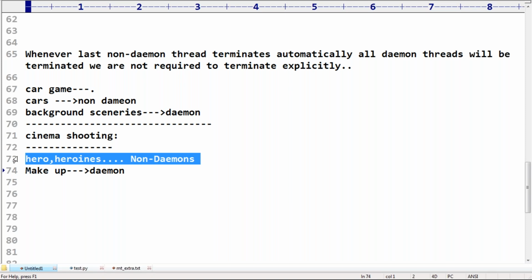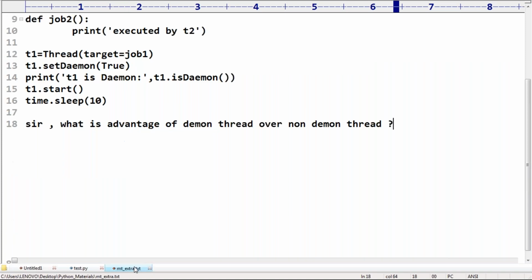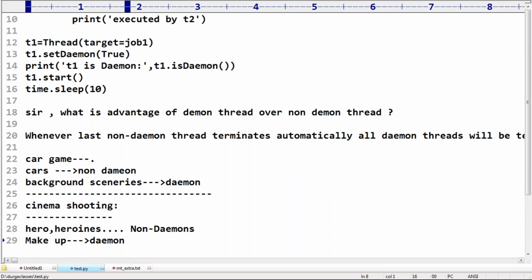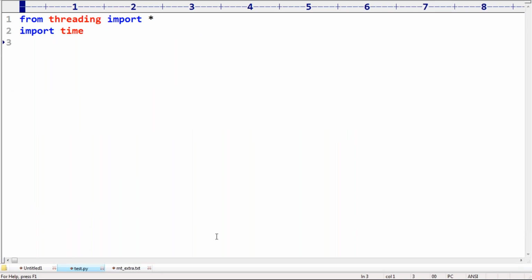Sir, when should we go for a Daemon thread? If it is a supporting character, Daemon. If it is a main character, non-Daemon. Now let me go for a small example, then you can understand very clearly. Just observe carefully, sir. The same example, only with a small change.